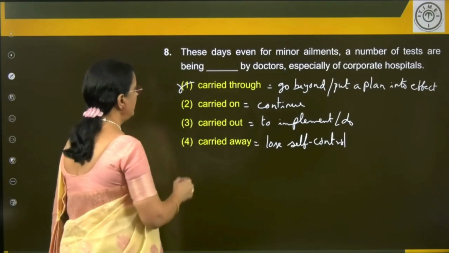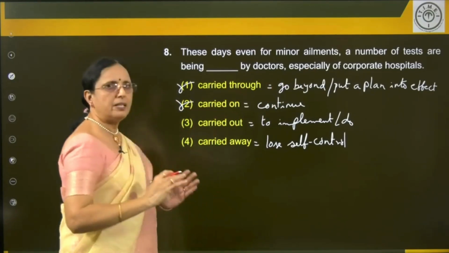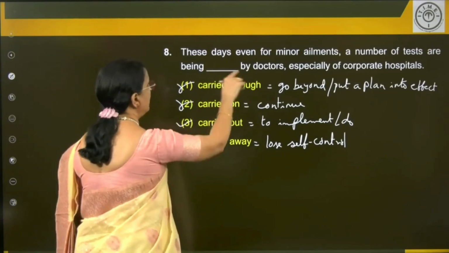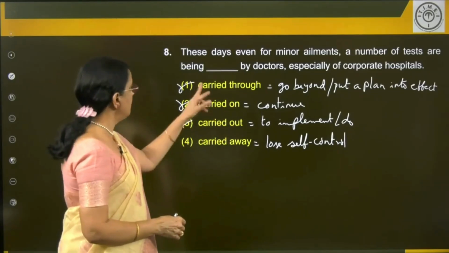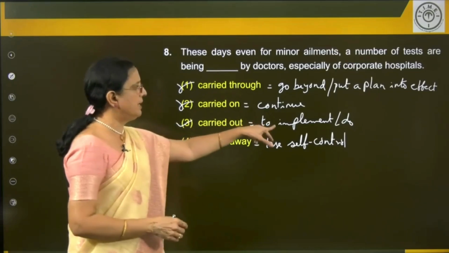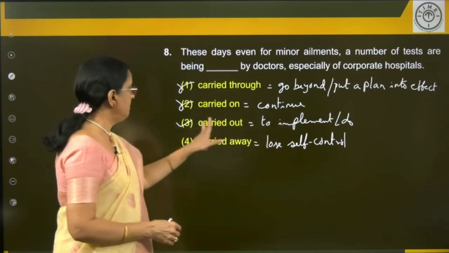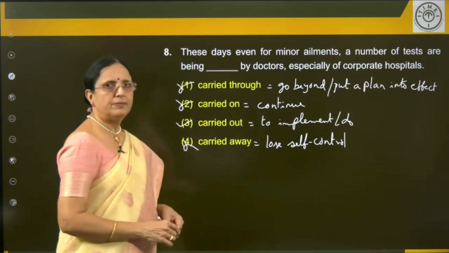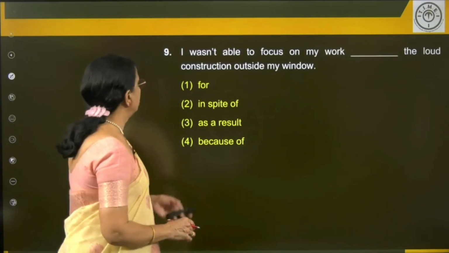Then carried on, no, it's not like tests are being carried on by doctors, that is continued, no. Carried out, yes. Carried out by doctors is they conducted the test here. Tests are being carried out is tests are being conducted, tests are being done, makes sense here. Carried away doesn't make sense here at all. Do you understand? That's it. Next sentence.